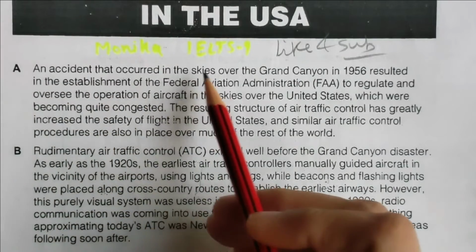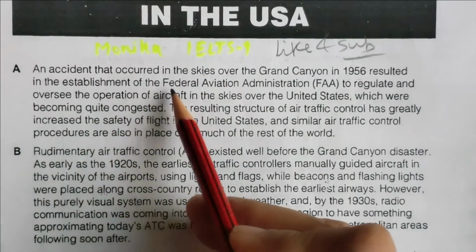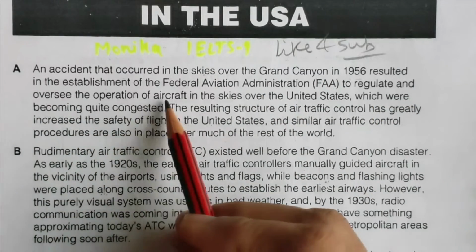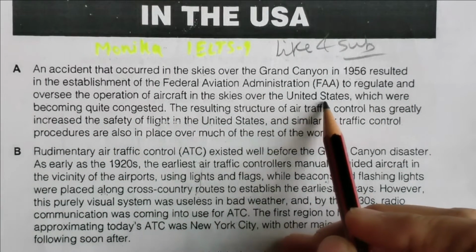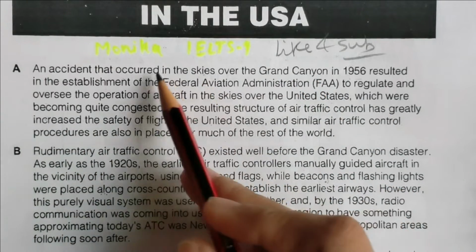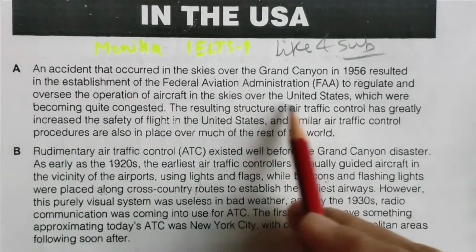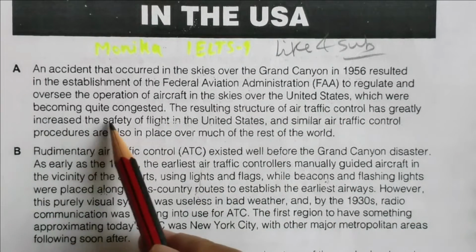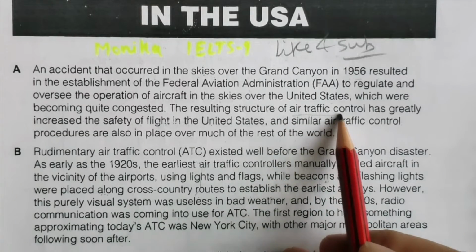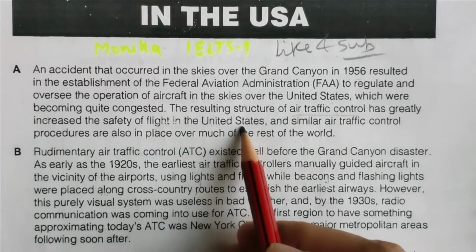An accident that occurred in the skies over the Grand Canyon in 1956 resulted in the establishment of the Federal Aviation Administration to regulate and oversee the operation of aircraft in the skies over the United States, which were becoming quite congested. The resulting structure of air traffic control, ATC, has greatly increased the safety of flight in the United States.